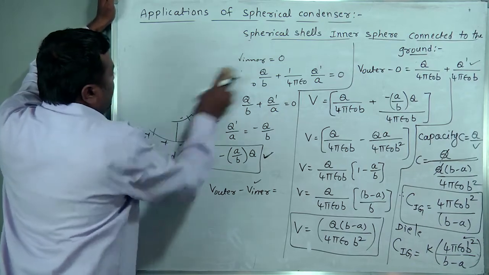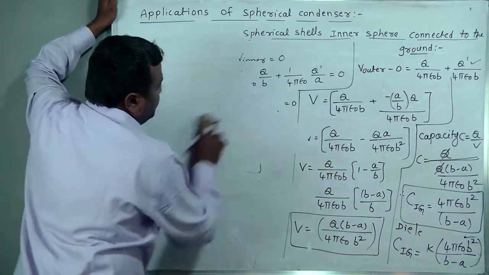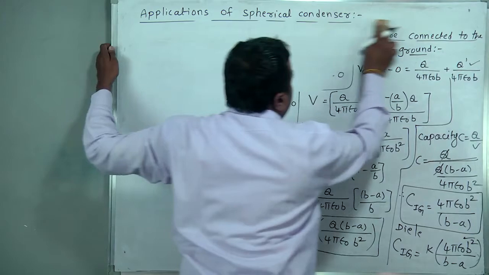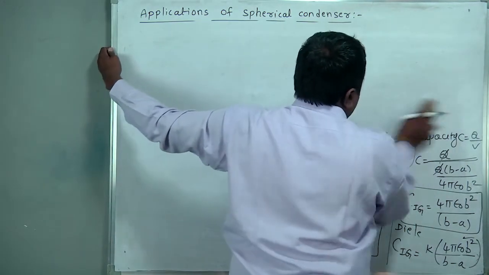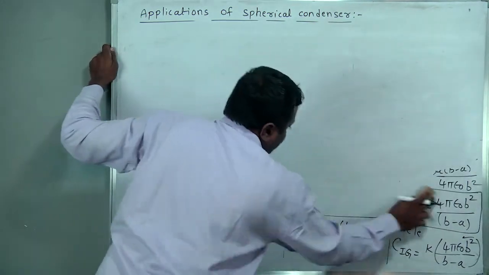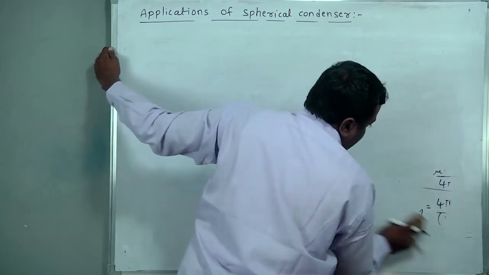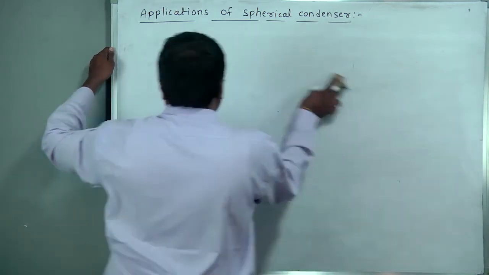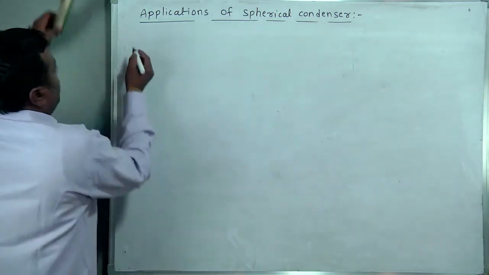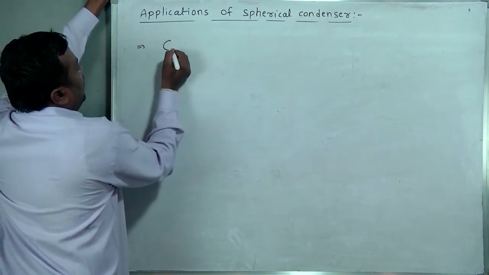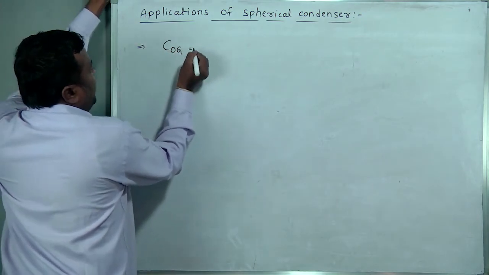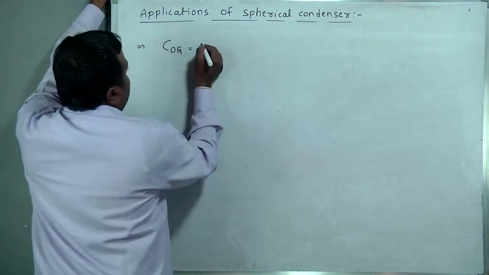Now comparison, you see, comparison related to the spherical condenser. Some formulas are possible to derive. First one, C outer connected to the ground. OG represents outer connected to the ground.